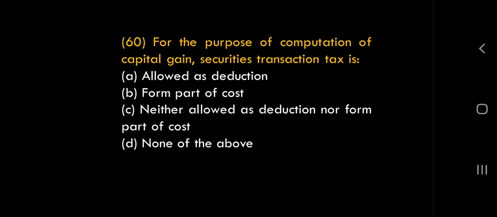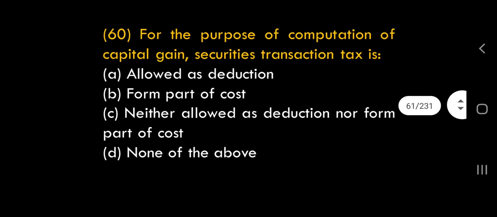Great. For the purpose of computation of capital gains, securities transaction tax is not deductible. Okay. When we calculate capital gains tax, securities transaction tax is not deductible. So what are the options given?